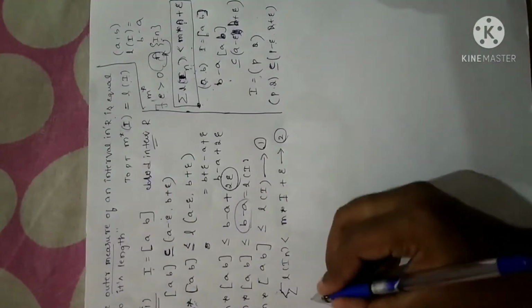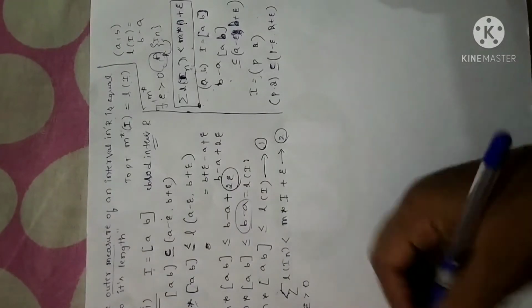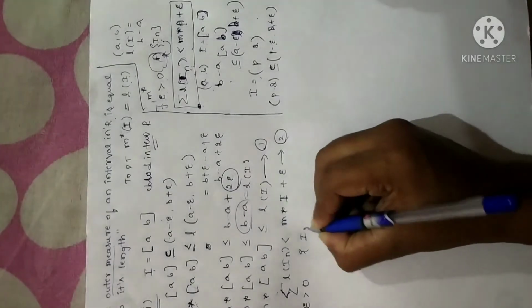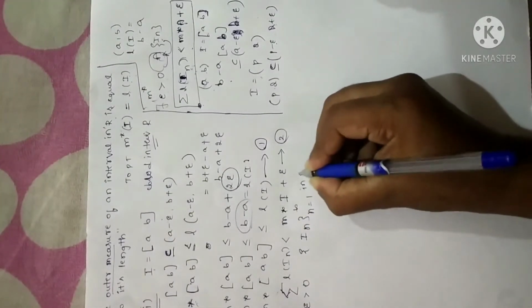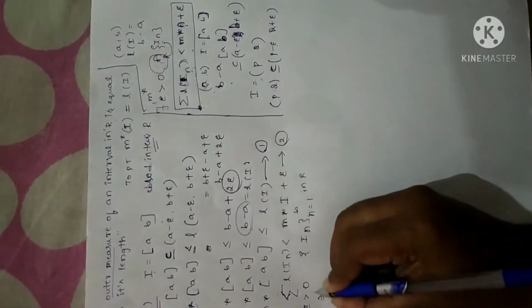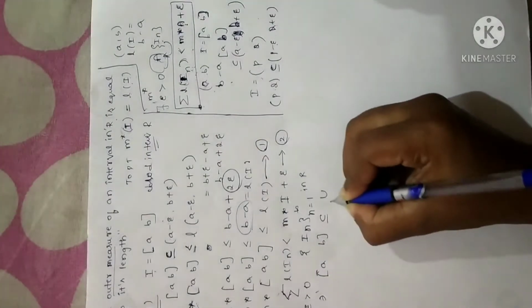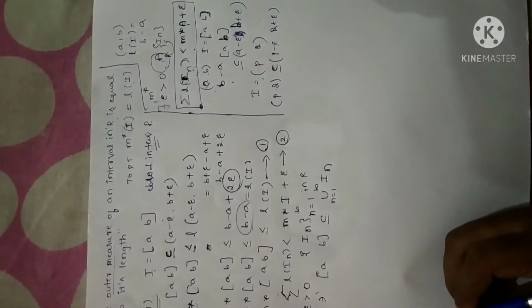Now, since epsilon is greater than 0 and is arbitrary, if this is the case, then there exists a countable collection of open intervals In in R, in such a way that I can write the closed interval AB is a subset of the union n equals 1 to infinity of In.